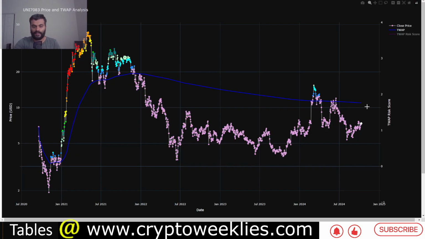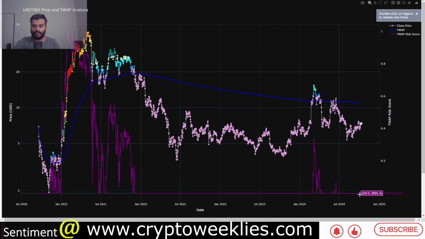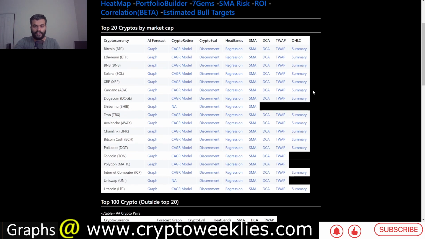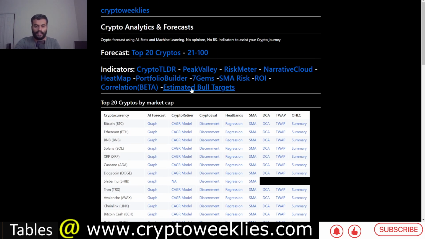The time weighted average price model, the price is below the time weighted average price, the blue line, that means the risk is essentially 0. You can check over here. The purpose of this analysis, this is the longest term model. That means if DCing below this time weighted average price, if the token is a good crypto, has a decent use case, DCing below time weighted average price over a longer term horizon makes the most sense. Again, not financial advice.